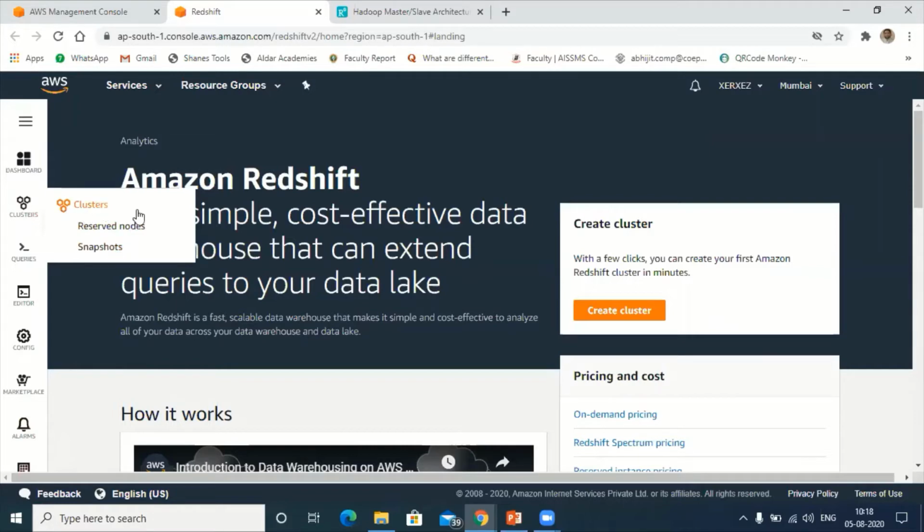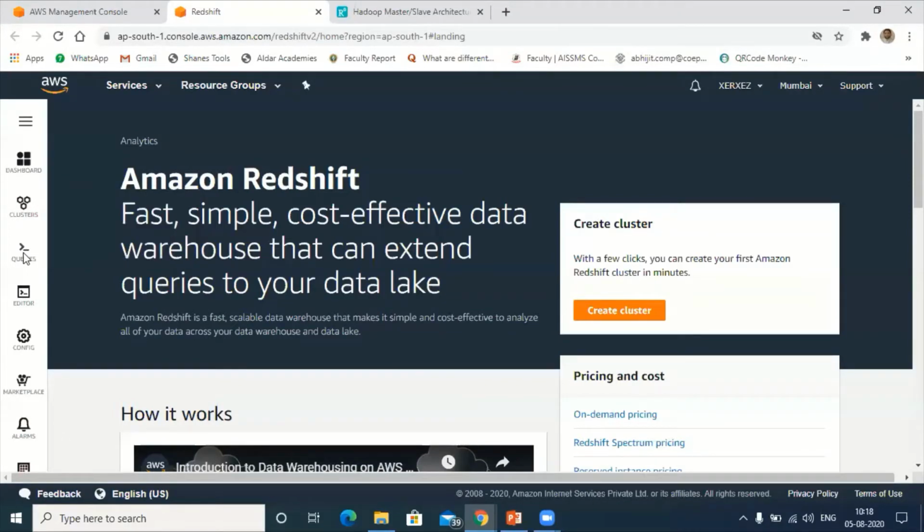Okay, the moment you create the cluster, the cluster name will appear here, and we can see the complete status. Reserved nodes, if any, will be there. You can reserve some of the nodes by creating an image or snapshots, so that status we can see here.